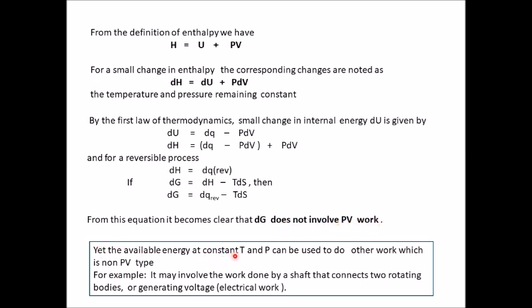Yet, the available energy at constant temperature and pressure can be used to do other work which is of non-PV type. For example, it may involve the work done by a shaft that connects two rotating bodies or generating voltage, that is electrical work.